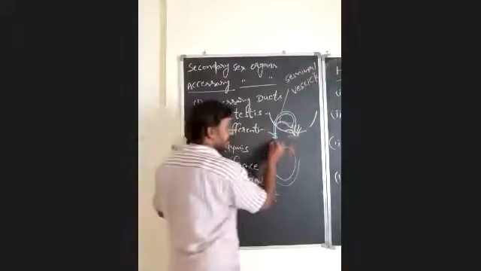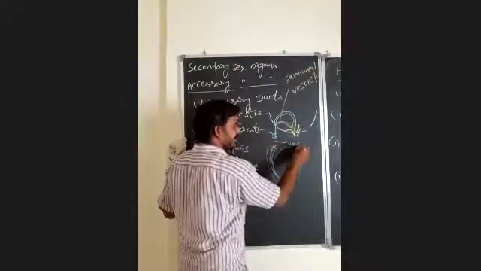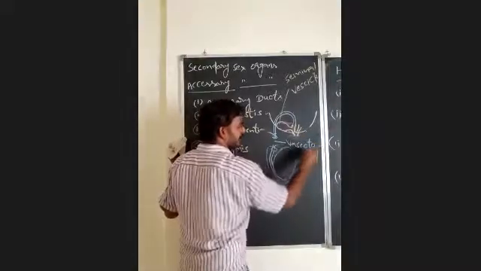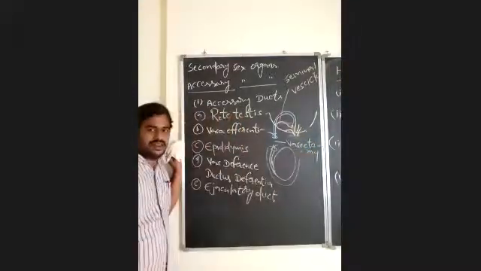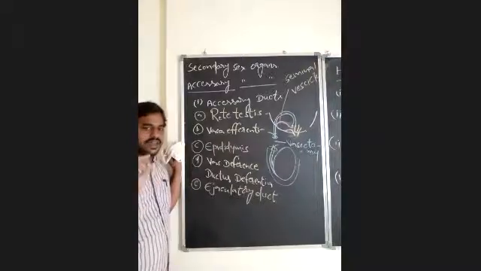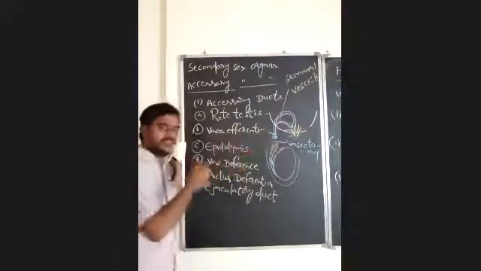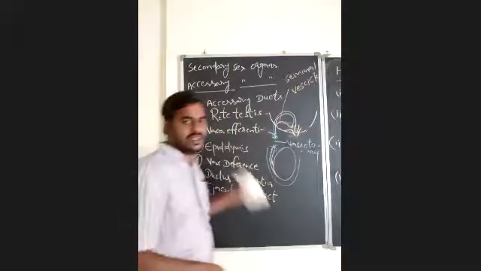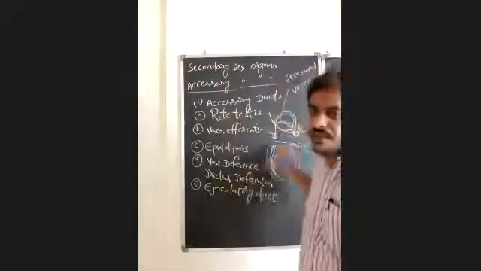So vasectomy is the family planning operation for males. The vas deferens are cut and tied, or a small region is surgically removed and both ends are tied.